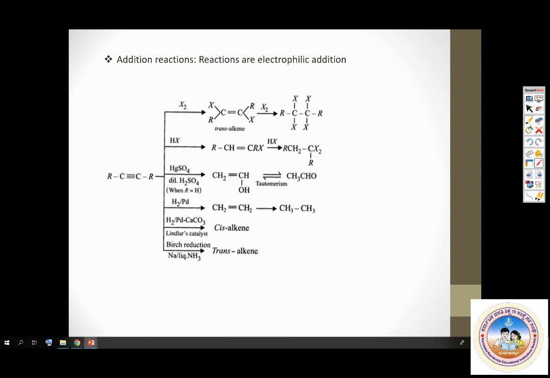Hence they add on substances, 1 equivalent or 1 mole extra, when compared to alkene. As you can see, with halogen, it gives first a dihalo compound and then a tetrahalo compound.